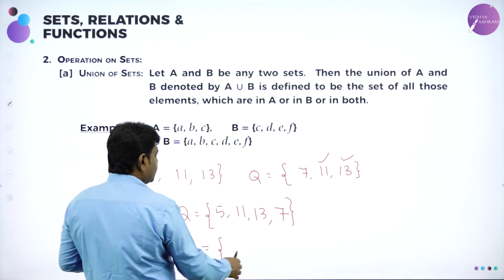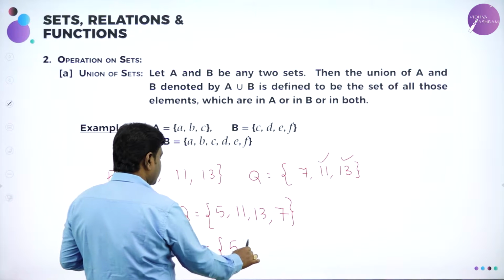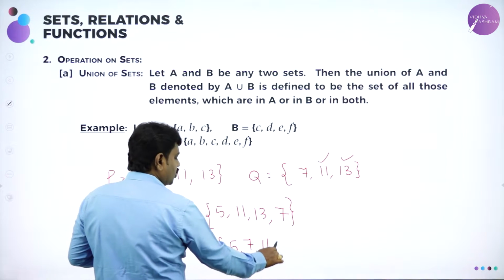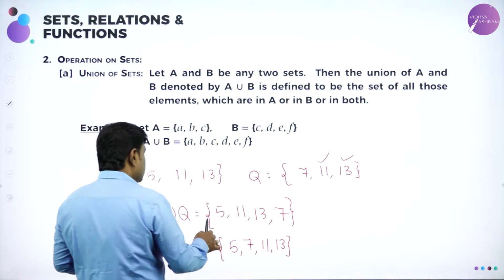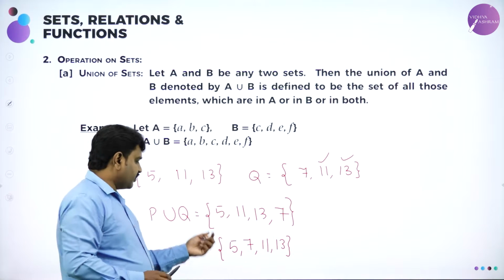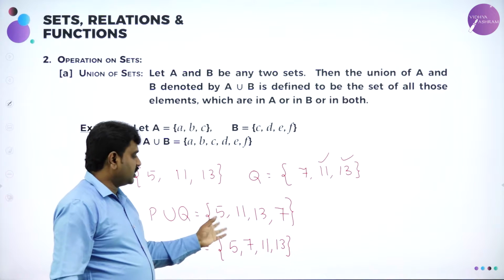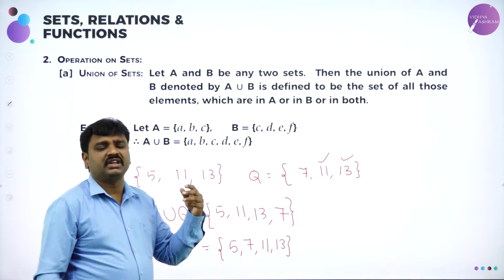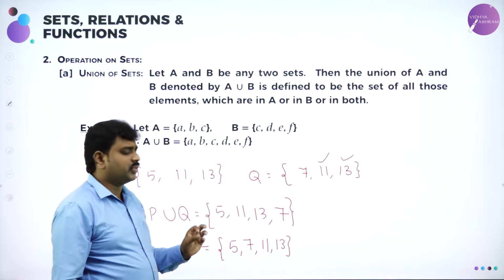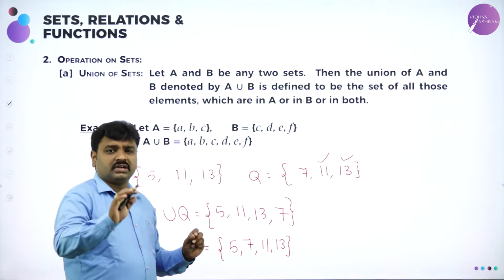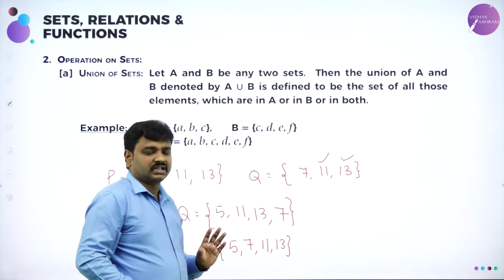5, 11, 13, 7, in spite of that I will write them in ascending order: 5, 7, 11, 13. Both are same, my dear students. 5, 11, 13, 7 and 5, 7, 11, 13 are the same sets, and the order of writing the elements is immaterial. However you want, you can write the elements, but for making it simple we will write them in ascending order, that's it.